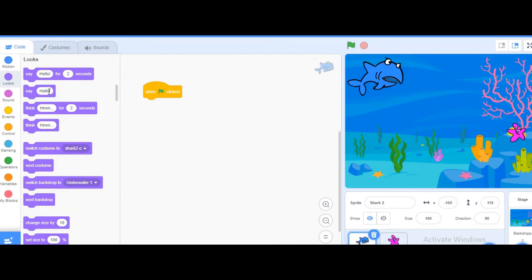Looks, shark is saying hey, shark here. Okay, then let's make it this one.